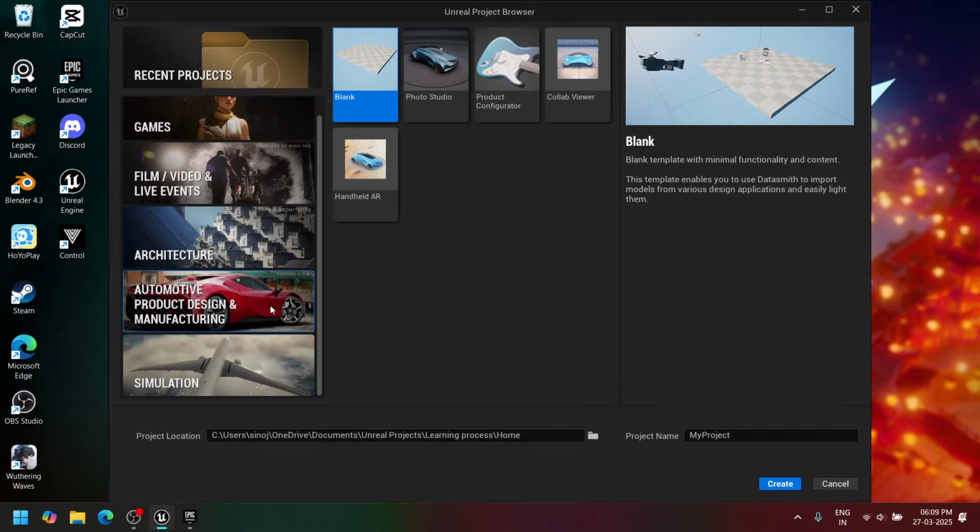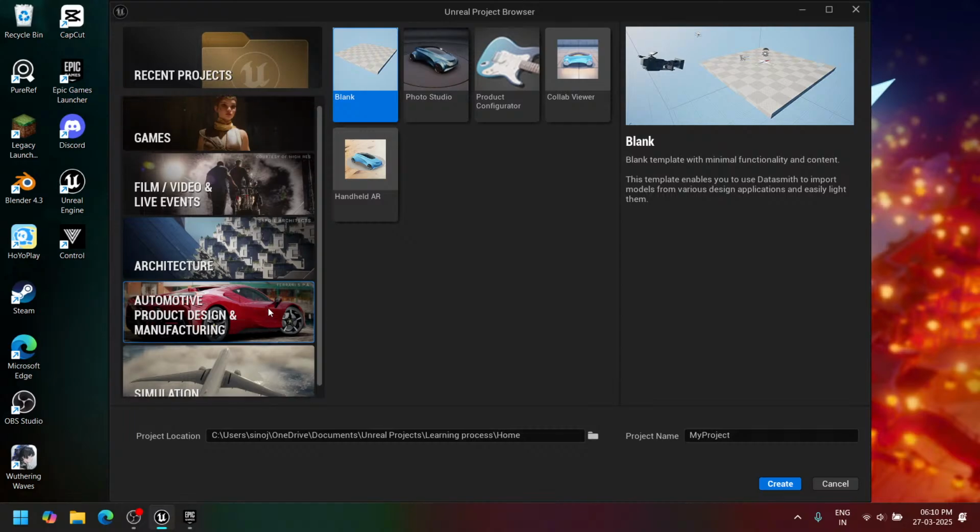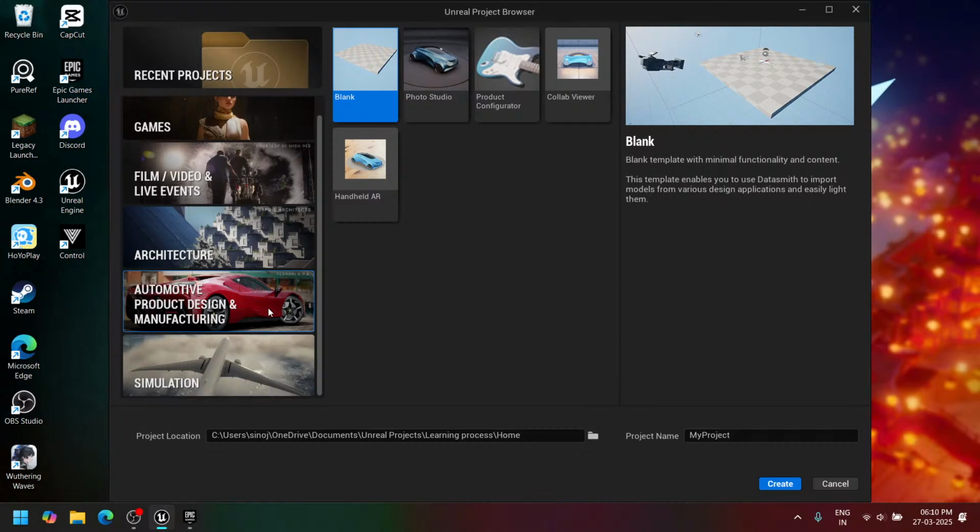After that they build the car, because if they build the car first, the car size may not be enough for the engines and their spare parts, and it will cause trouble. So we first design it in the software. After that, we build the vehicles. So this is the use of automotive product design and manufacturing.